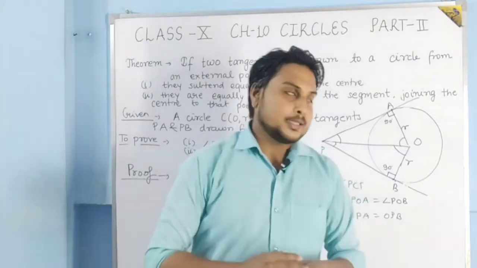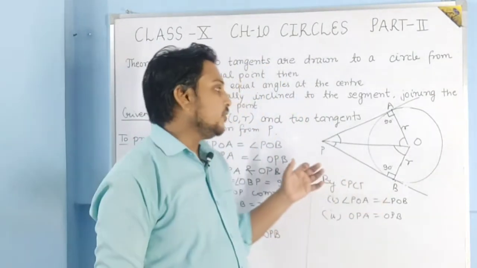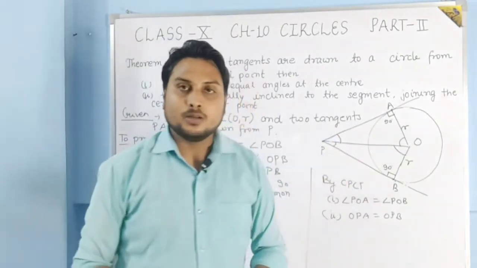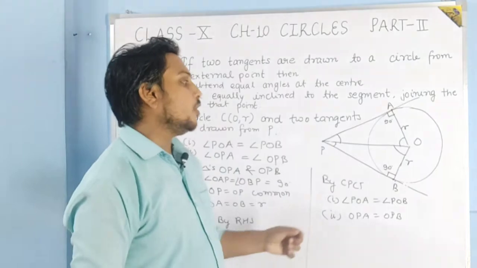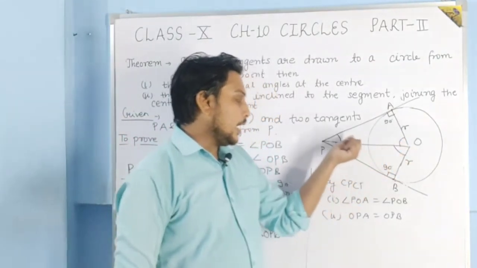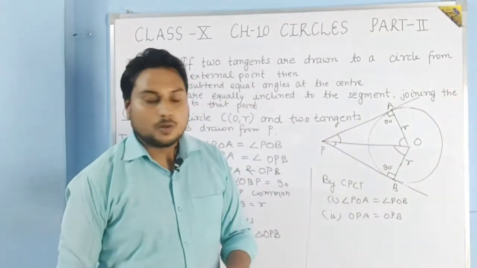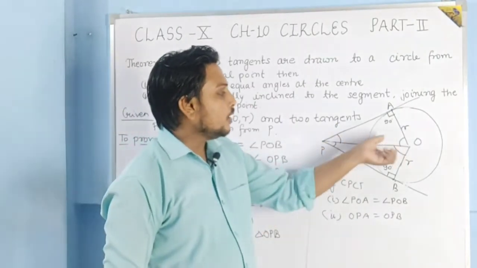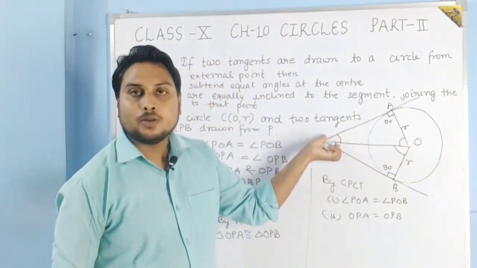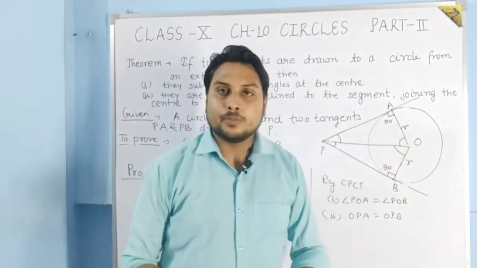See, in the previous theorem, what did we study? We studied that the lengths of the tangents will be equal. In this theorem we have studied that the angles at the center and the angles of inclination will also be equal. So these two are equal to each other and these two will also be equal to each other. All these results you have to remember.